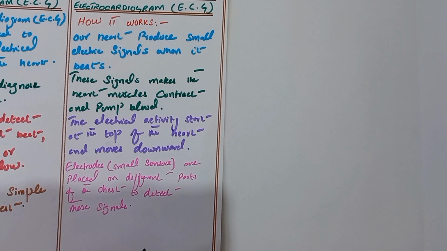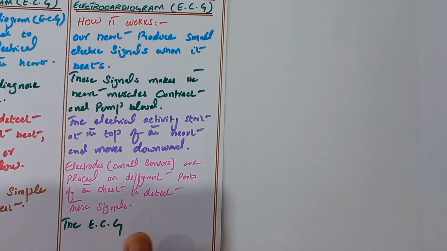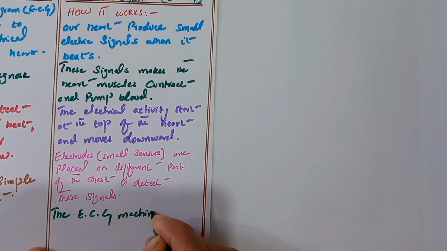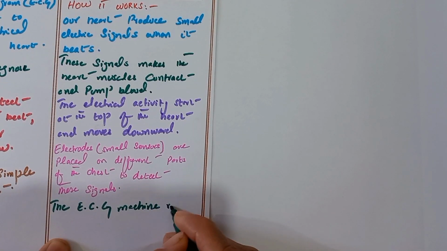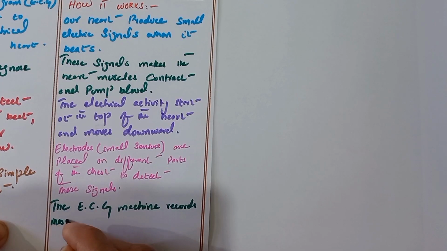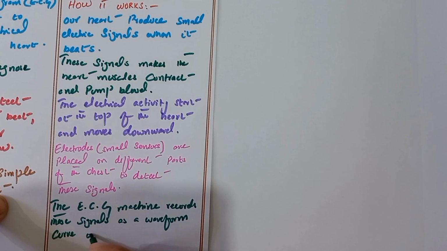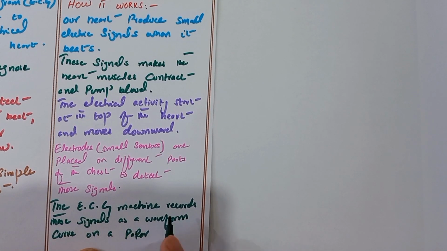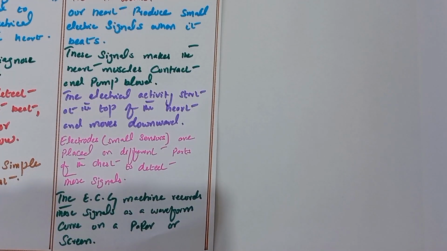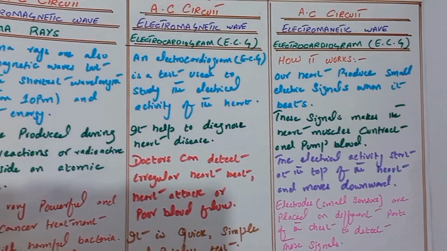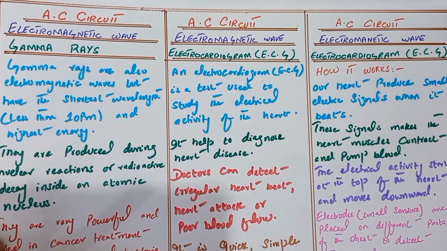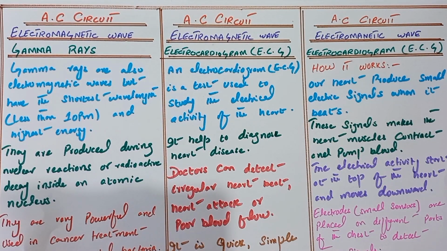The ECG machine records these signals as a waveform curve on paper or screen. That is about the ECG and how it works. We discussed the last topic of the AC circuit, that is electromagnetic wave and electrocardiogram, in short form the ECG.